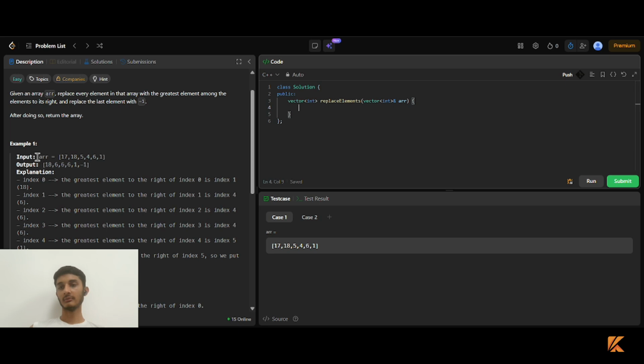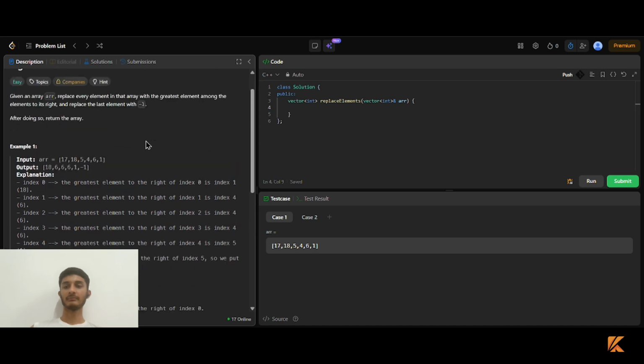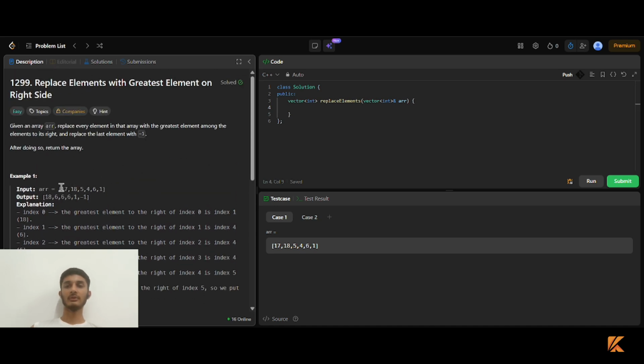So basically, they give us an array, and we have to find that if on the right side we find one element which is greater than the selected element, then we have to replace it with that. So in this example, they give 17, 18, 5, 4, 6, and 1. So 18 is greater than the 17, so we replace it with 18. Like that, we have to turn this array into this.